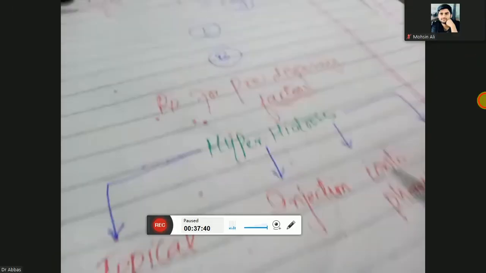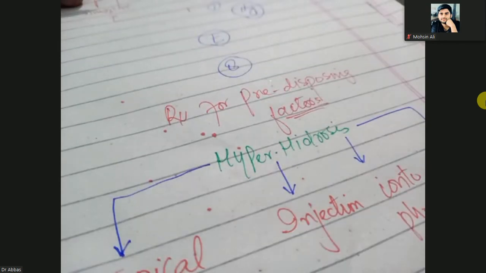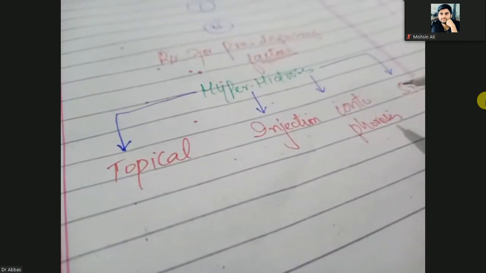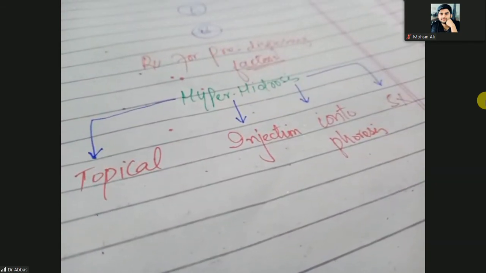2015 batch treatment for the predisposing factor. So here the predisposing factor is the hyperhidrosis. You can treat it topically, injection, iontophoresis.